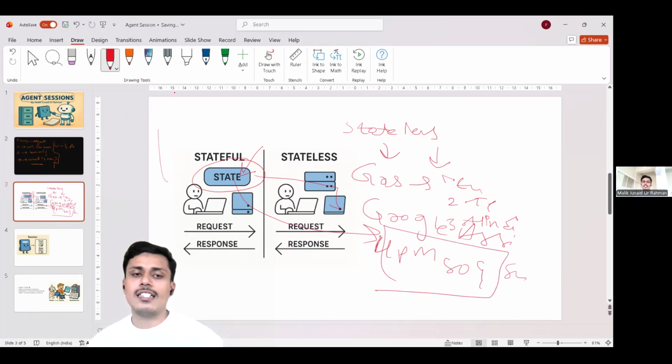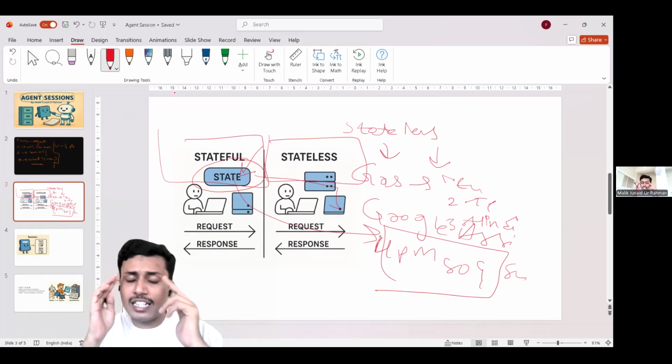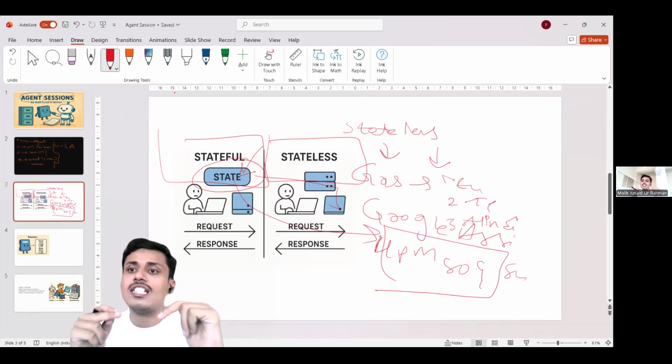This is a stateful agent and this is a stateless agent. An agent which cannot remember anything about you once the session has expired, or once the session has been restarted, or once the kernel has been restarted, is known as a stateless agent. An agent which stores all the details you have discussed so far in its memory is known as a stateful agent.